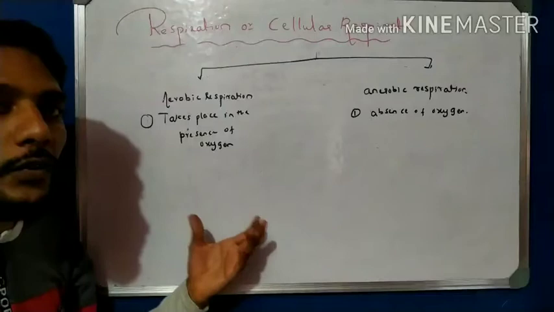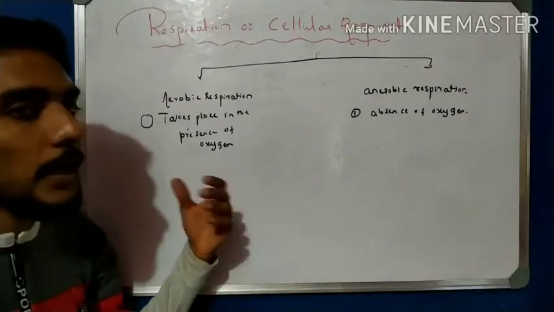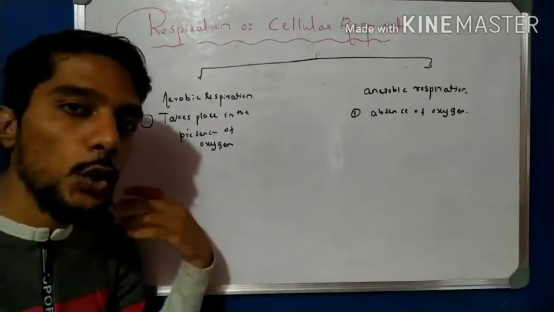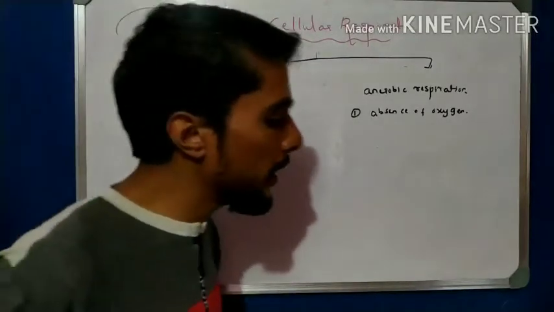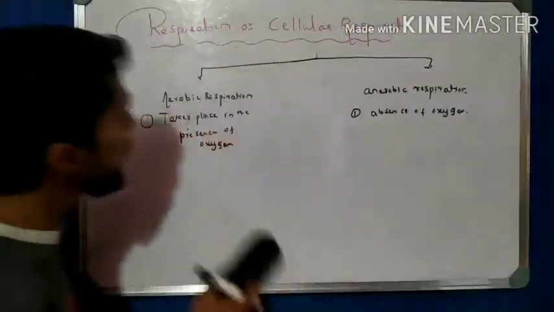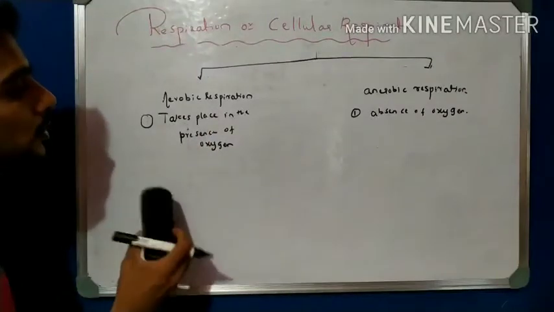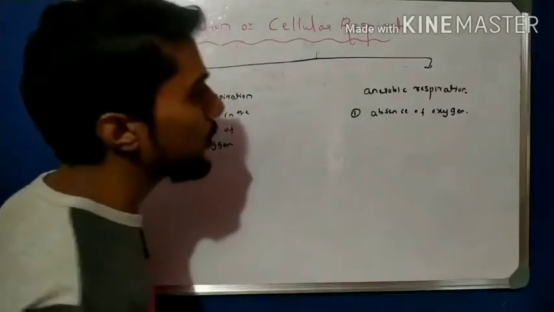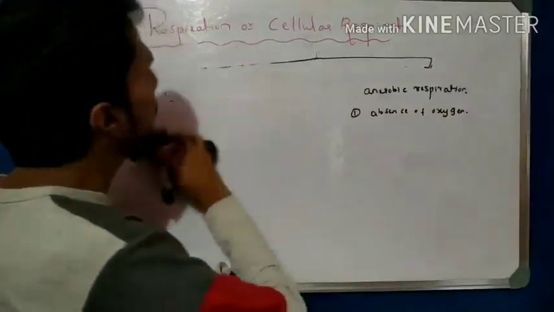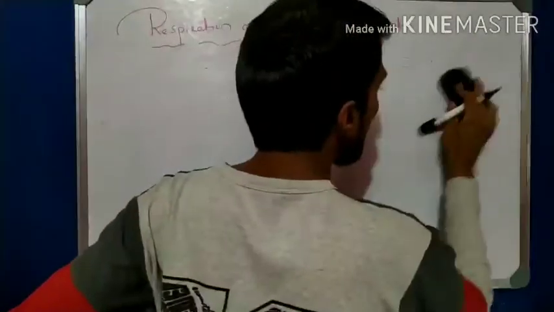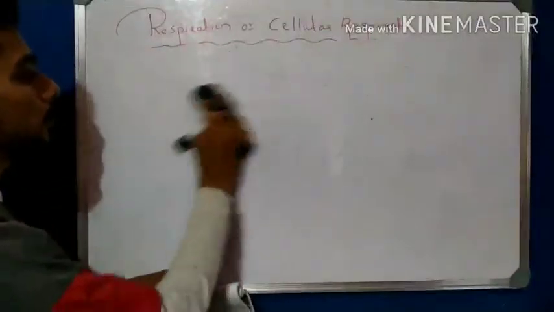So one by one we now start to study the different pathways in which glucose is converted to energy. Please write down this: aerobic respiration is the process that takes place in the presence of oxygen, and anaerobic respiration in the absence of oxygen. Now one by one we take the different pathways.